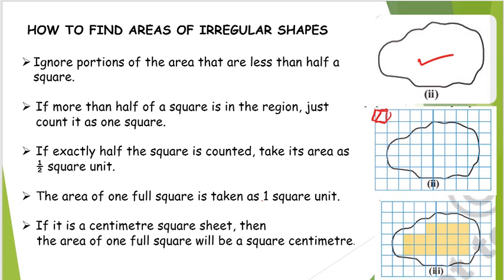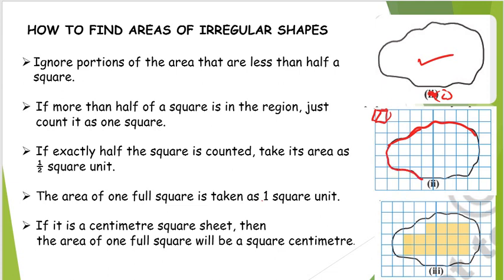We take the irregular shape, keep it on the square grid sheet, and trace that irregular shape onto the square grid.